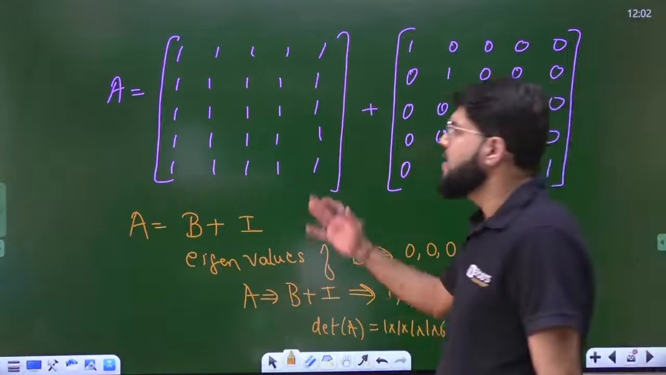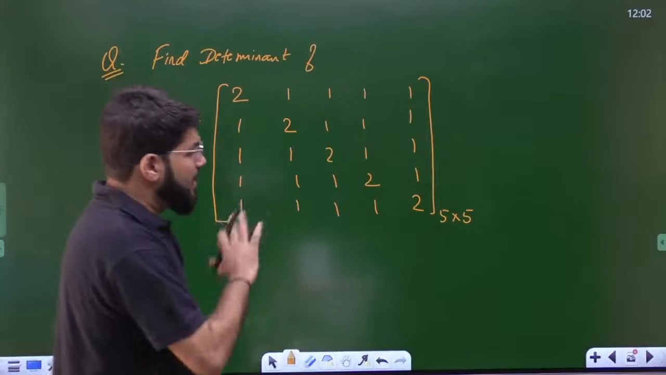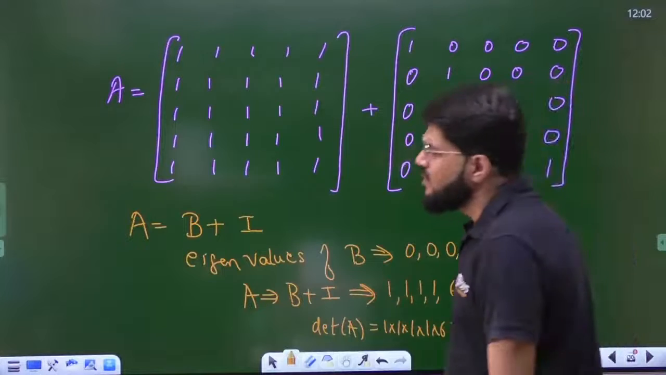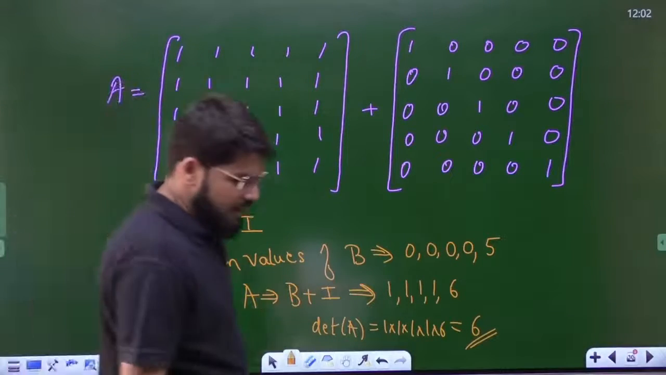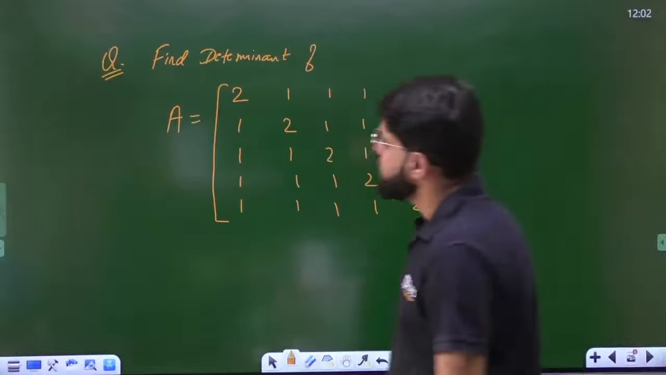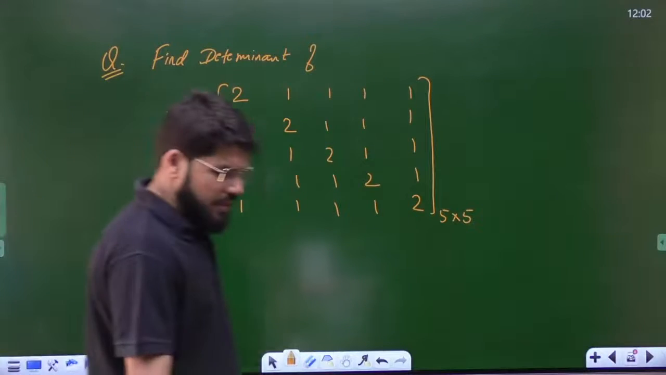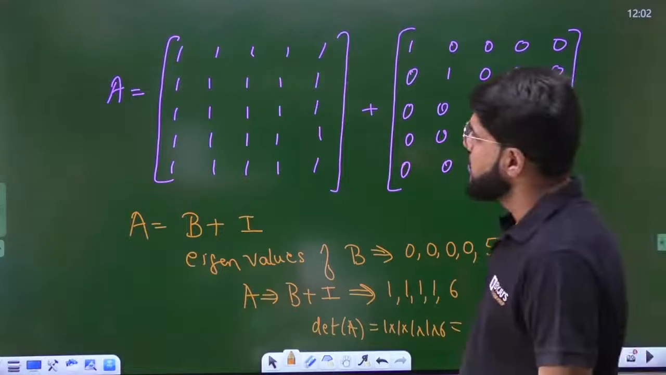Solving it the eigenvalue way. If you solve it the determinant way, applying elementary row or column operations, it's going to be lengthy. Solving it the eigenvalue way is conceptual and a time-saving method. Done? Okay, let's go to the next case.